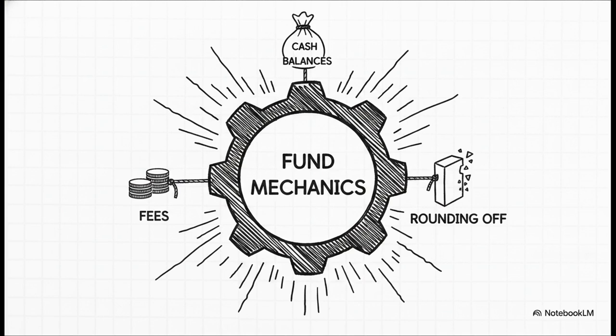Now, what's really interesting about this slide is understanding the friction points that guarantee this deviation. Think about it. The index itself is just a theoretical mathematical model. It doesn't pay fees. The actual fund, however, does. So, every time the fund pays a fraction of a percent for management fees, it lags the index. Keeping that 5% cash balance for redemptions, that creates a drag too. Even basic market mechanics cause friction. You can't buy fractions of shares on the Indian exchanges. So rounding off whole shares mathematically guarantees the fund's weights will always be just a microfraction off from the index.